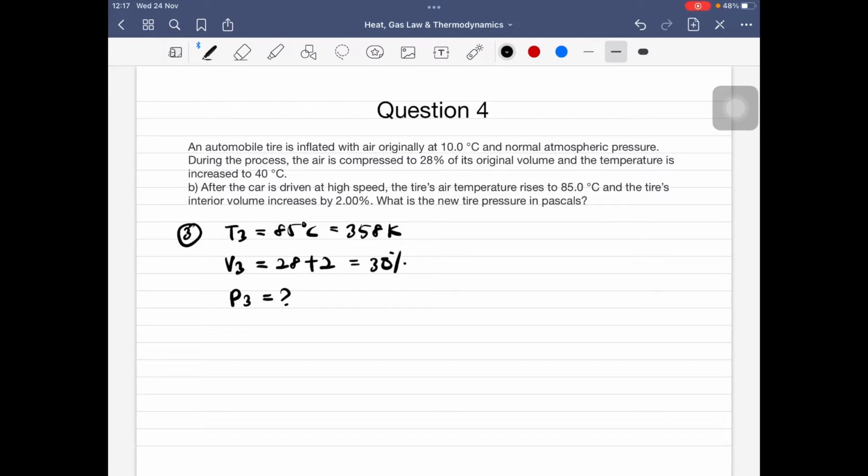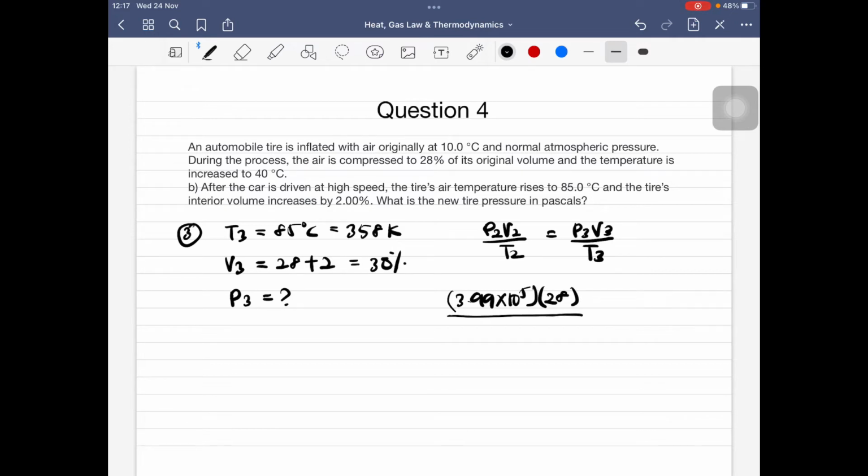So untuk cari nilai P3, saya akan compare situation 3 dengan situation number 2. Sama juga saya akan gunakan ideal gas law, di mana dia akan menjadi P2V2 over T2 sama dengan P3V3 over T3. Okay, so P2 adalah 3.99 times 10 to the power of 5, that is the pressure, and then the volume somehow is 28% of its original.